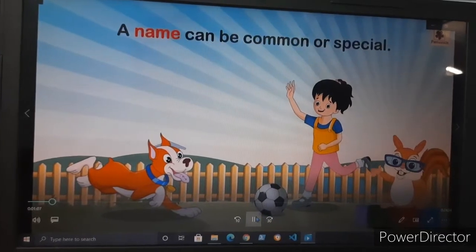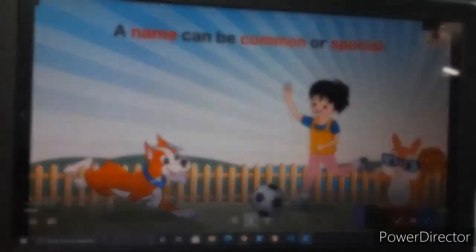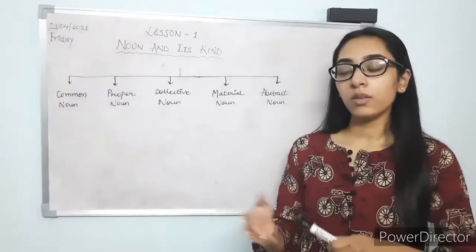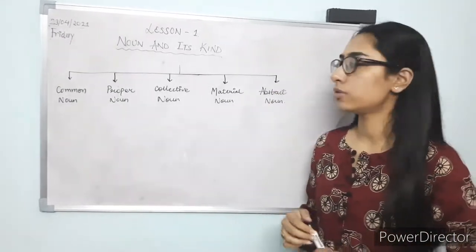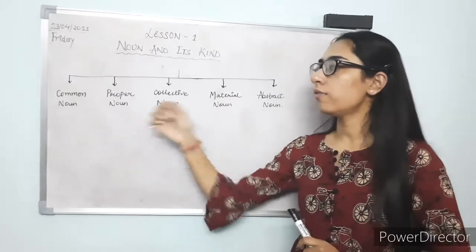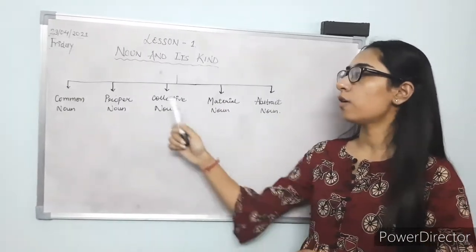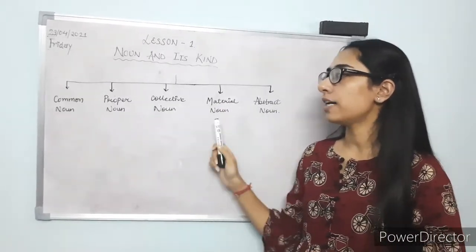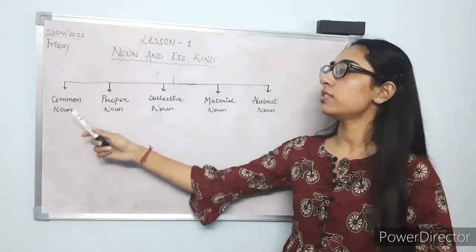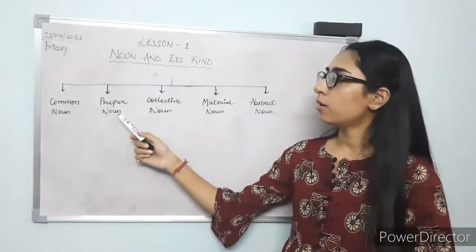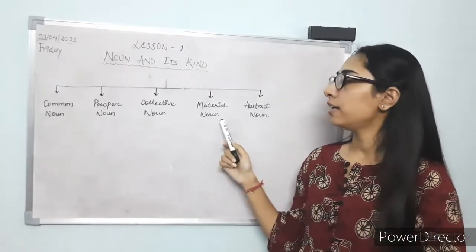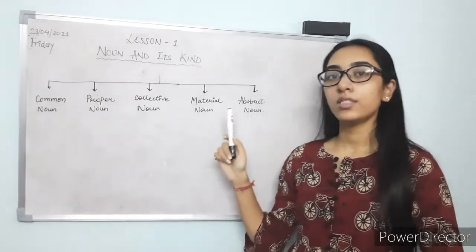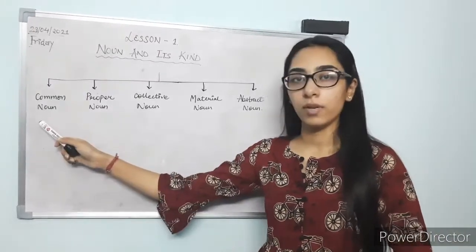A name can be common or special. By looking at the video, we can see that there are some kinds of nouns. Here I have presented a flow chart which explains the types of nouns. There are 5 kinds of nouns. The first one is common noun, then proper noun, then collective noun, material noun and abstract noun. In this video, we are going to discuss common noun and proper noun.